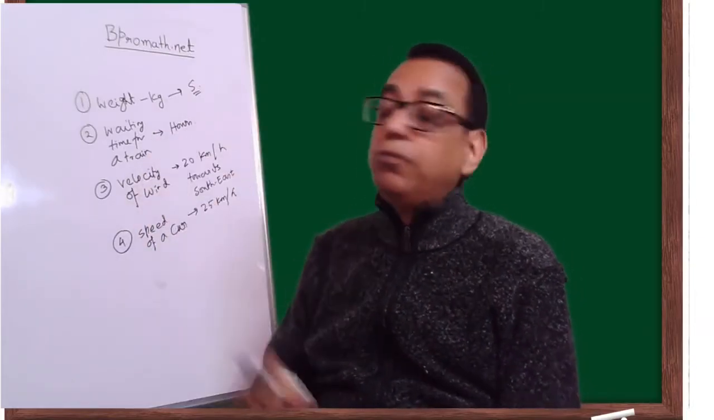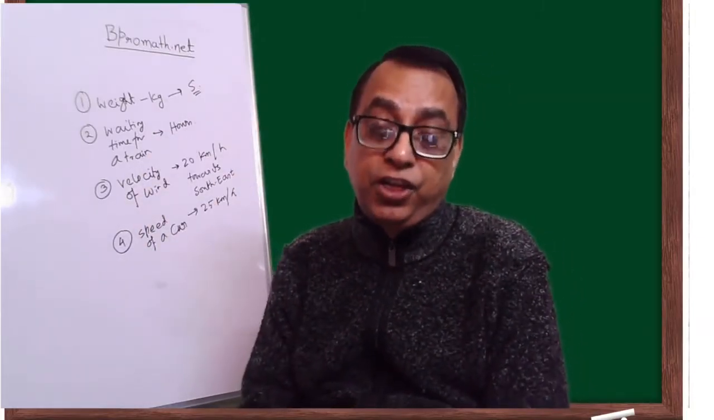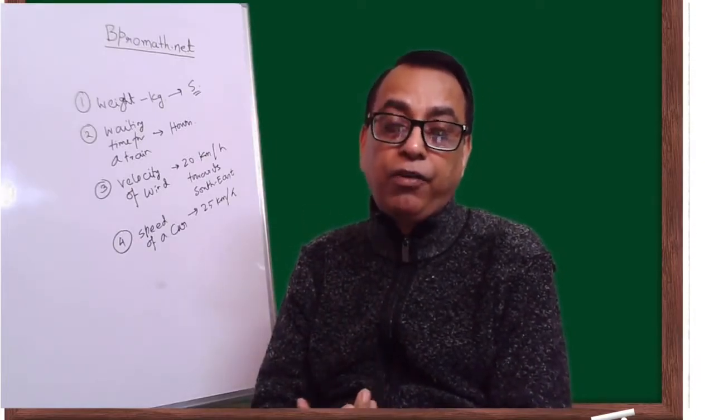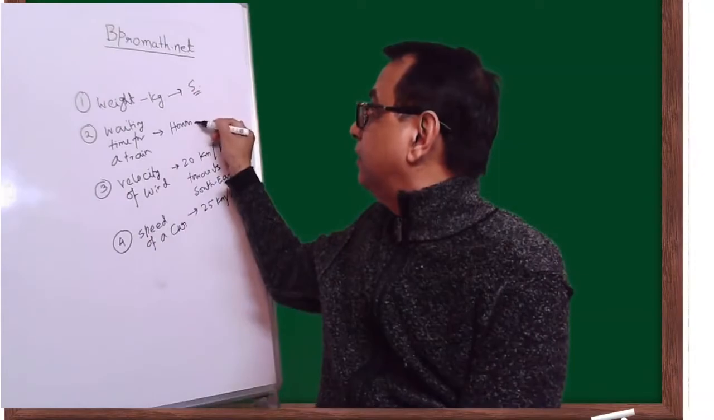Now point number 2, waiting for a train in a station in hours. What is it? Is it scalar or vector? It is scalar.